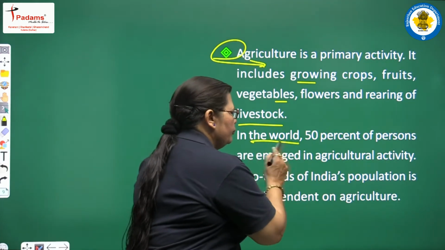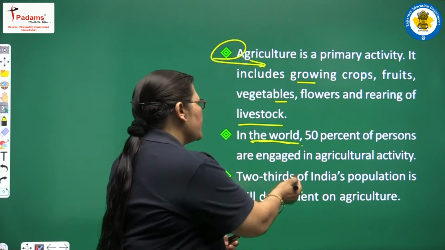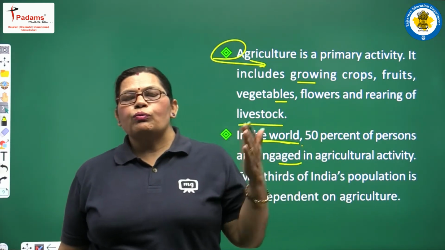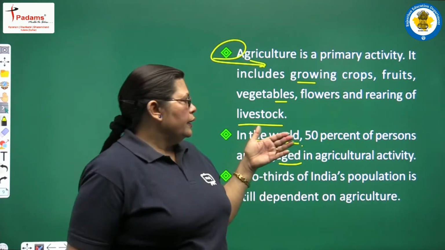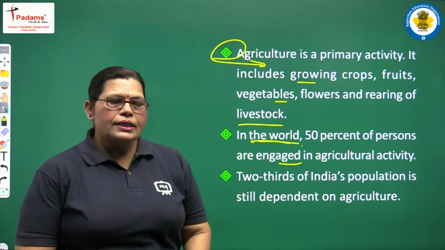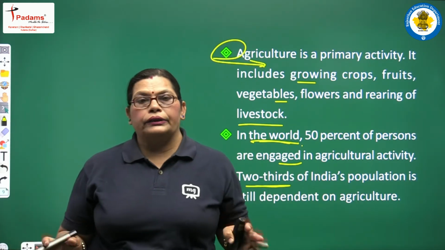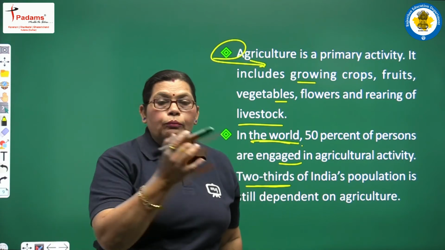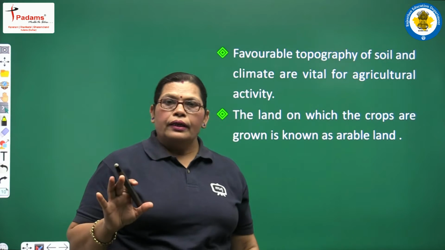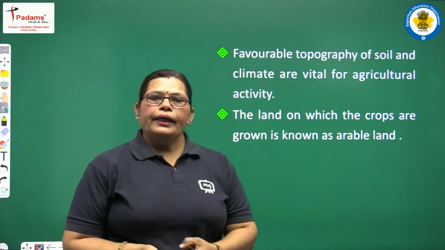See here, in the world, a total of 50% of persons are engaged in agricultural activities. It means half of the world's people are involved in agricultural activities, and different types of agricultural activities are going on. Two thirds of India's population is still dependent on agriculture, none other than agriculture. It means two thirds of the population of India totally depends on agriculture, whether it is based on the rainy season or on different methods of irrigation.